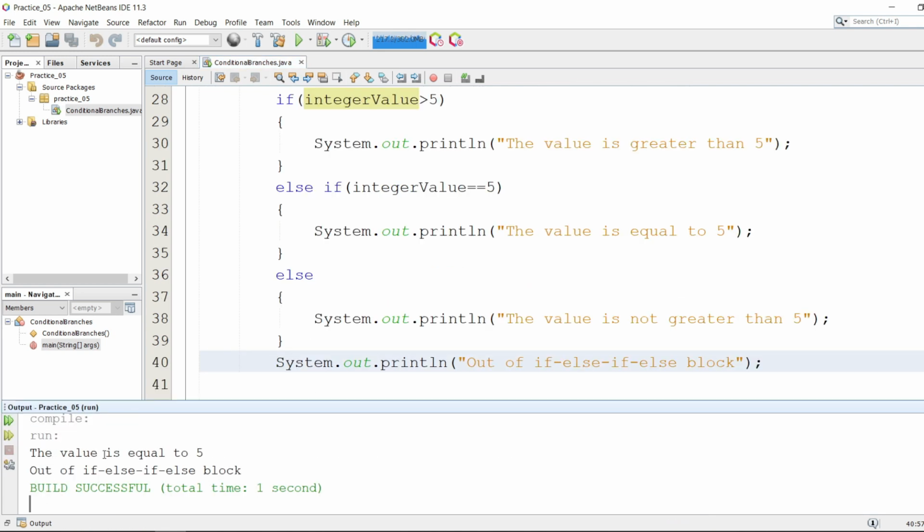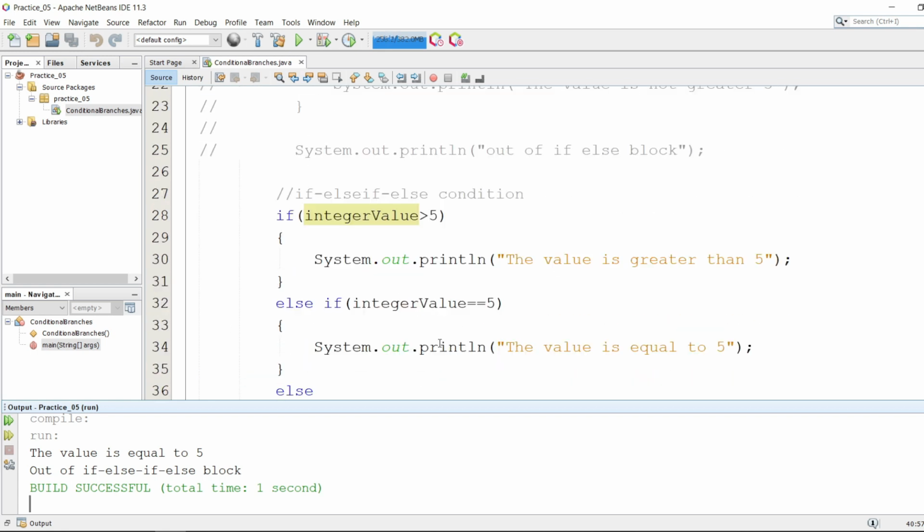As you can see, the value is equal to 5, it's only running the else if block, and it simply prints the rest of the code lines. As the if condition is not satisfied, the inside of the if block is not executed, and the else part is not executed, because the else if condition is satisfied, it simply prints inside the else if block and then executes the rest of the code lines. So I hope that you have understood the basic concept of conditional branches, like the if condition only, the if else condition and the if else if condition.